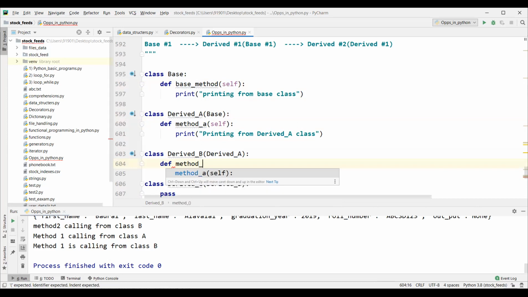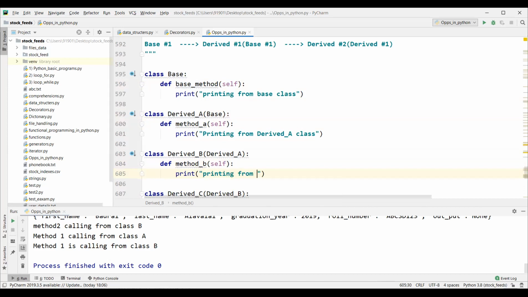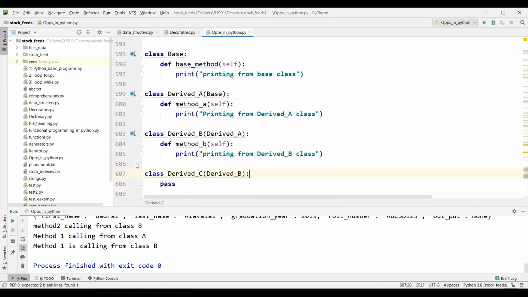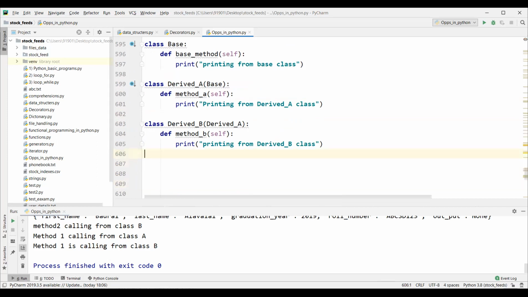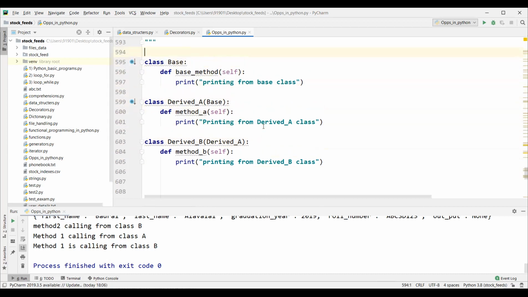Method B, printing from derived B class. Okay, let me comment out this, guys. Not required. Let's keep it simple. So does everyone agree, when you look at this, this is multi-level inheritance, right?